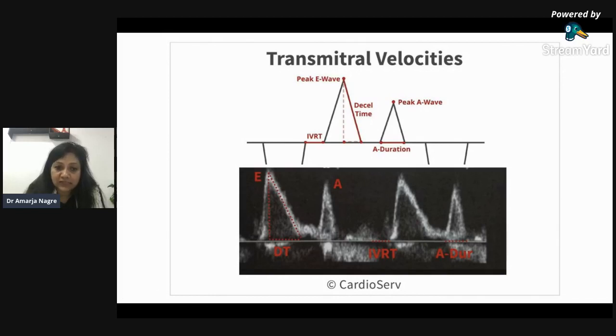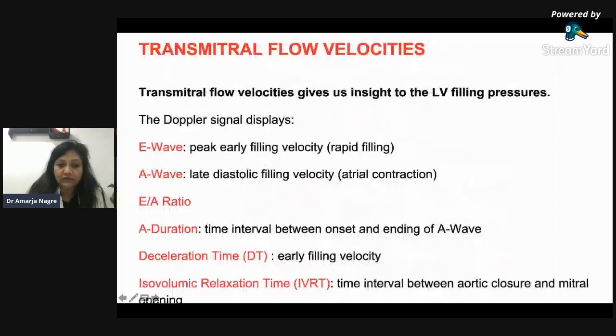So this is the E wave. Then we see the A wave, and we take the ratio of both. Then we even see the duration of this A wave. Then we see the deceleration time. What is deceleration time? It is how fast it comes down.